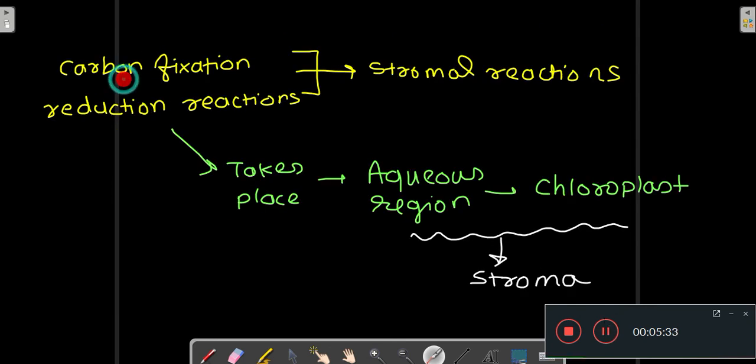The carbon fixation reaction and the reduction reaction are known as stromal reactions because these reactions take place in the aqueous region of the chloroplast, which is known as the stroma. This carbon fixation and reduction reactions take place in the stroma, and that is the reason why they are known as stromal reactions.